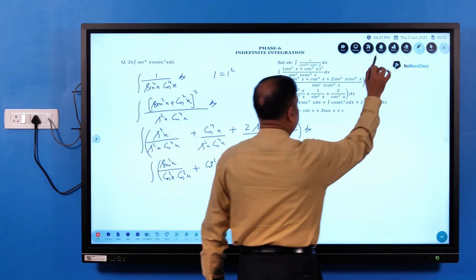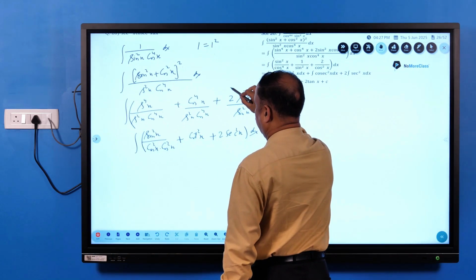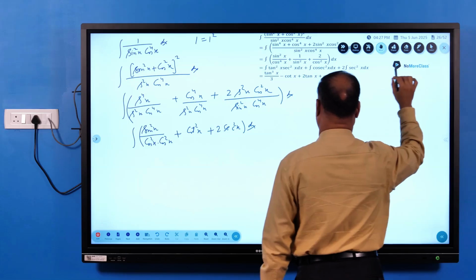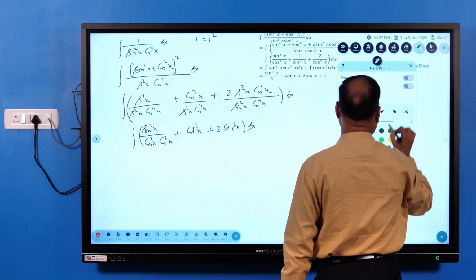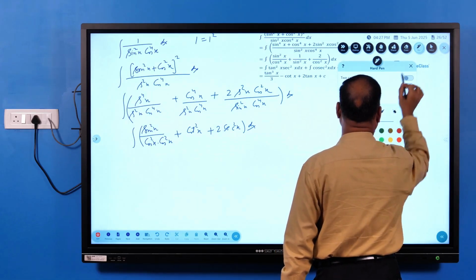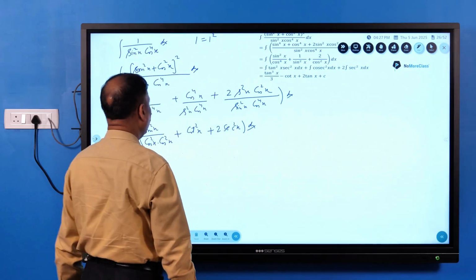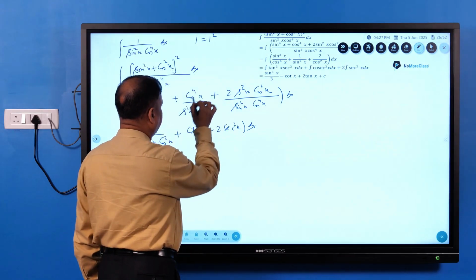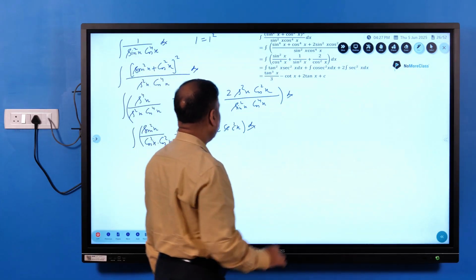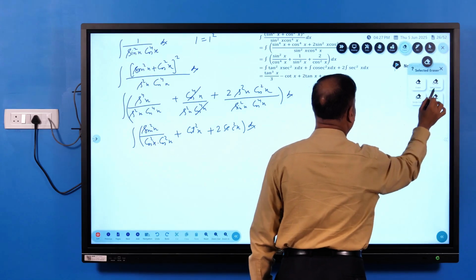Now you can see this is in very simple integrable form. Okay, this will cancel, cos⁴ will cancel. So here you will have cosec²x directly.